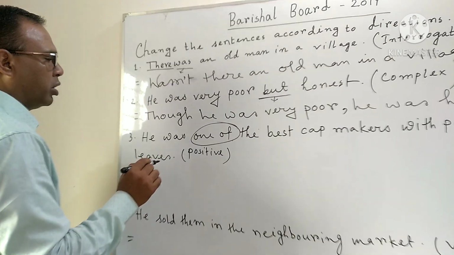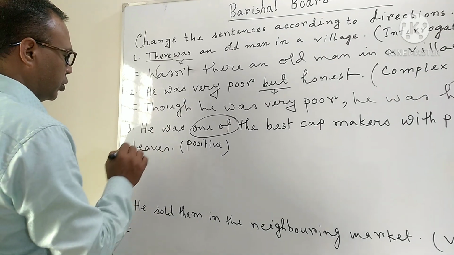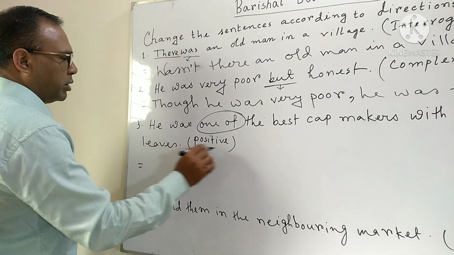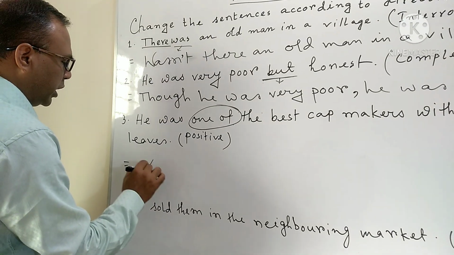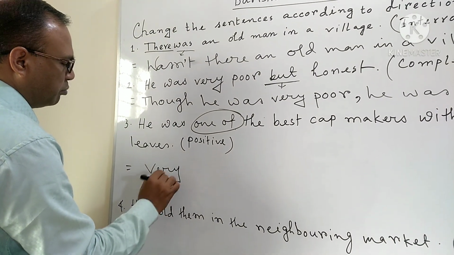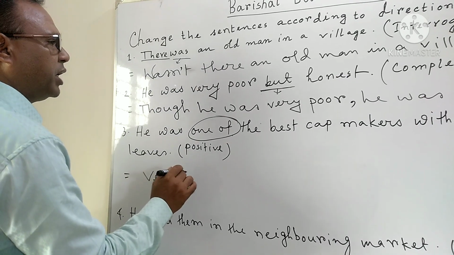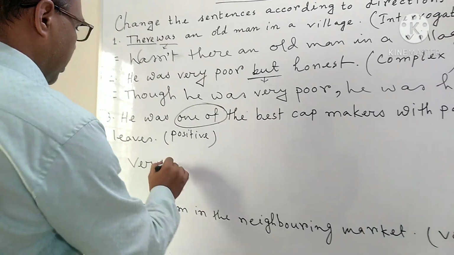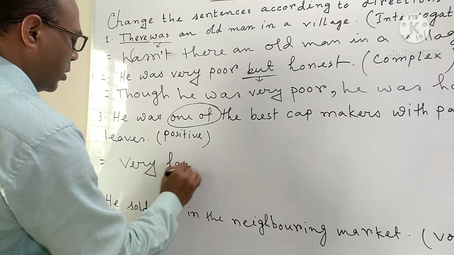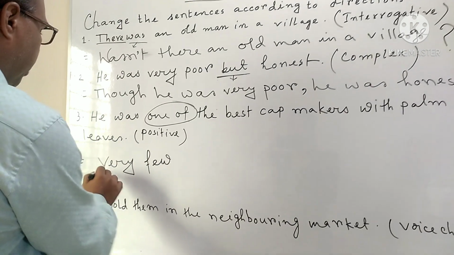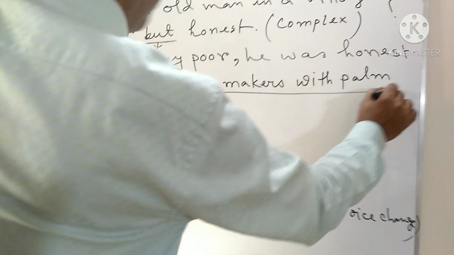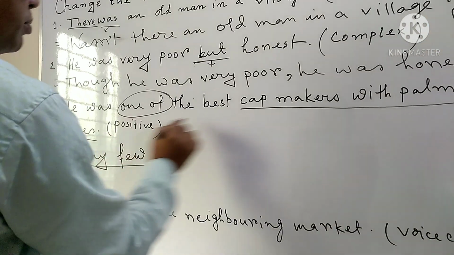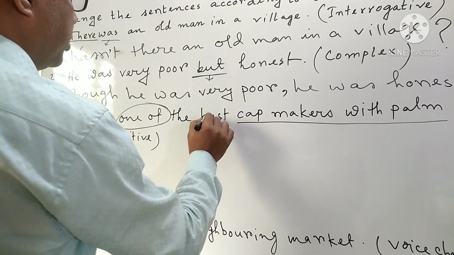If you see one of in the superlative degree, then in case of making it positive, you will use very few at the beginning. Very few. After writing it, you will write the left part of the adjective.